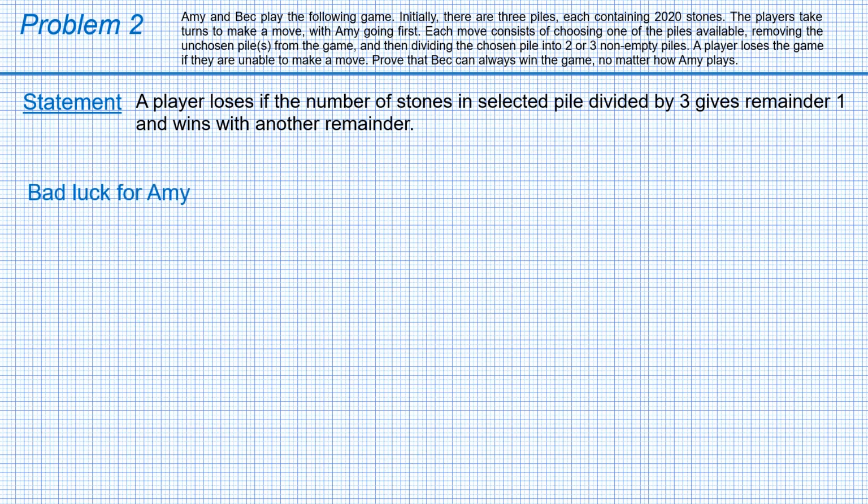At the start of the game, all piles have 2020 stones. So the quantity 2020 is the only choice for Amy. See what we have for number 2020. We can just add up the digits and get number 4, giving remainder 1 when divided by 3. Or we can take number 2020 itself, which of course also gives the remainder 1 when divided by 3.